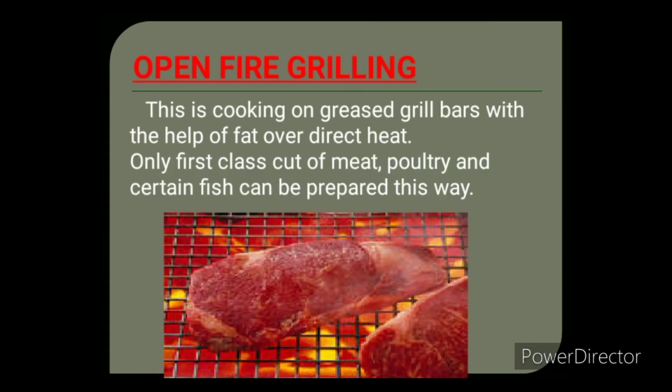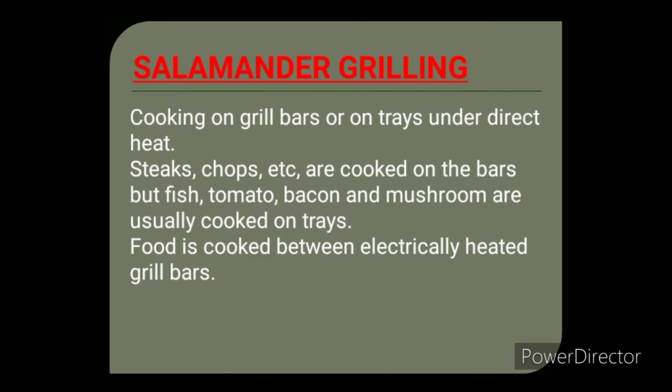First one is open fire grilling. Cooking is done on greased grill bars with the help of fat over direct heat. Coal is used for fire. Good quality meat is preferred for roasting.